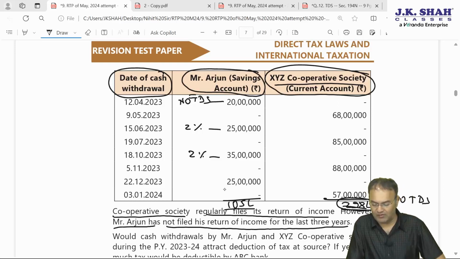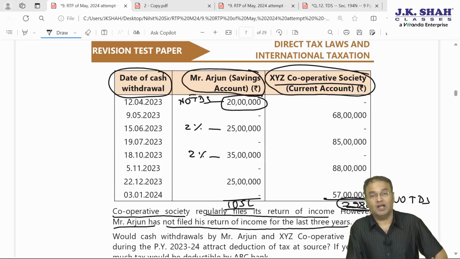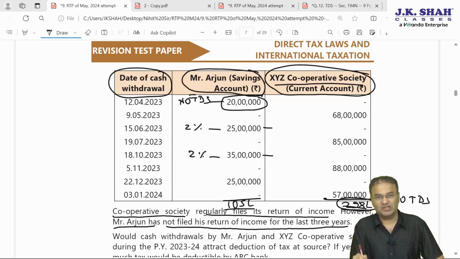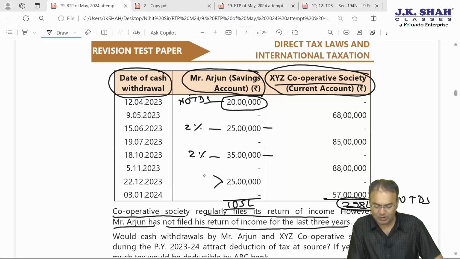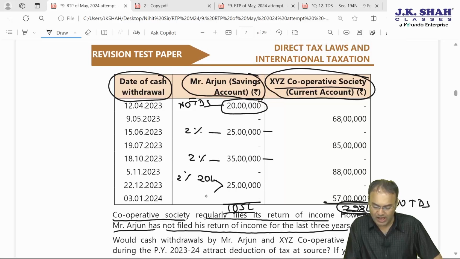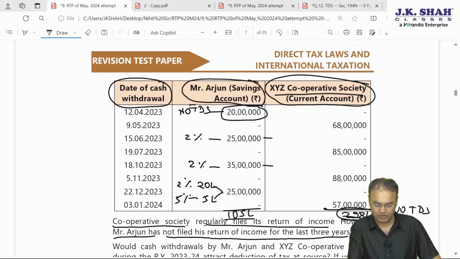The next withdrawal is 25 lakh. But out of that, first 20 is gone, no TDS. Next 80 lakh is 2%. Out of next 80 lakh, 25 is gone here, 35 is gone here, 60 lakh. Still next 20 more lakh. So this 25 lakh will have to be split into two parts. First 20 lakh, 2%, and balance 5 lakhs will attract TDS at the rate of 5%. I hope you people have understood this.